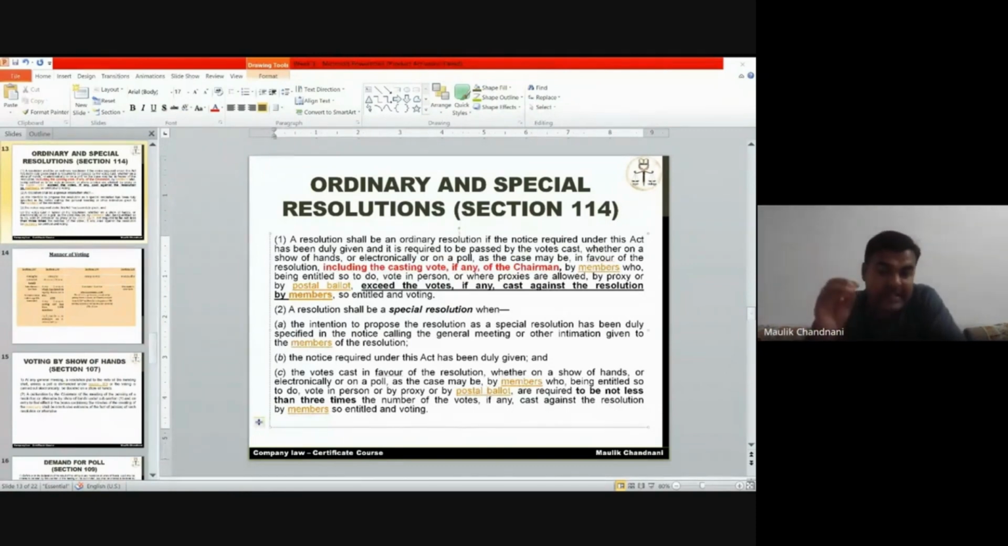So a very basic and very easy manner of calculating SR is to see how many votes were cast against, say for example 10. What is 3 times of 10? 30. At least 30 people should have said yes. Not less than means equal to or more than 3 times is required to pass a matter in SR.